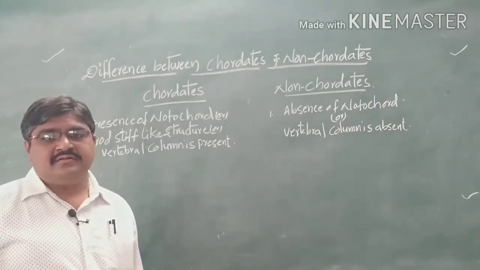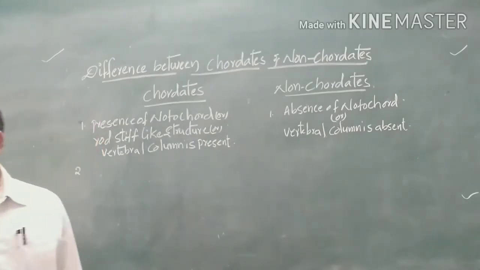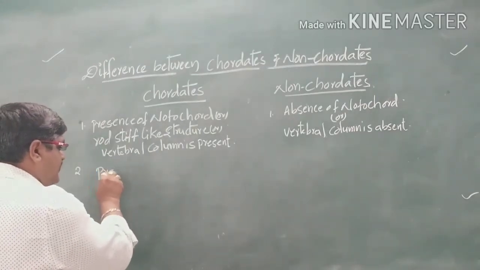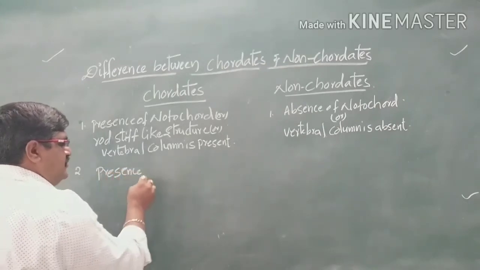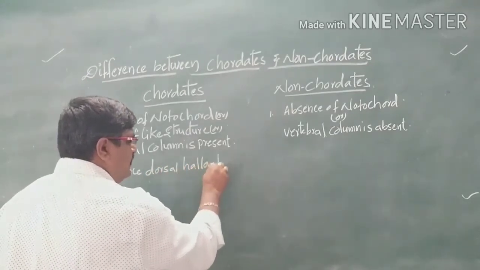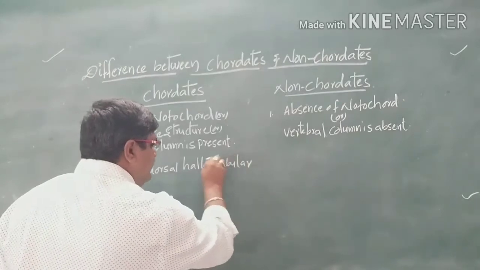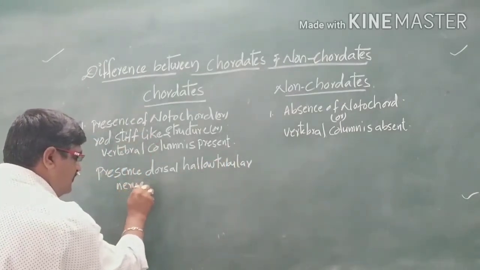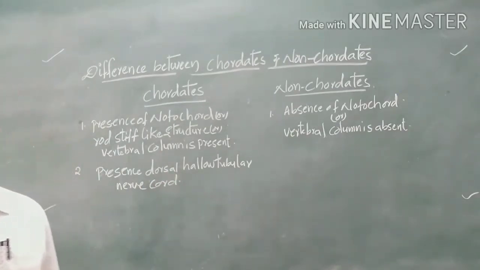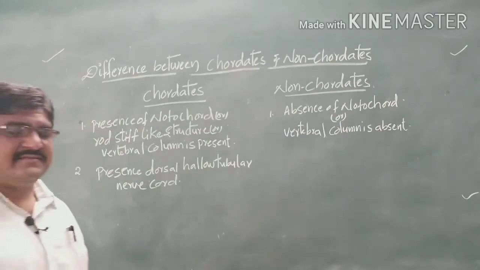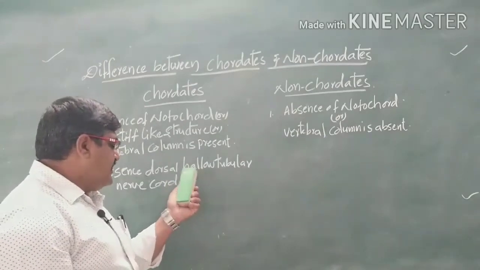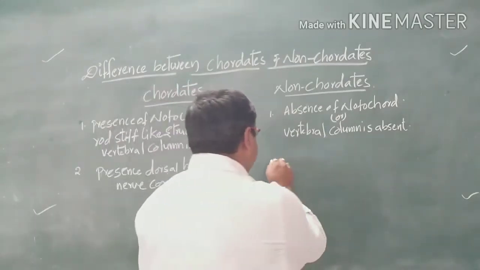Next, coming to the second one, the presence of a dorsal hollow tubular nerve cord. That means on the dorsal side, the nerve cord is present.